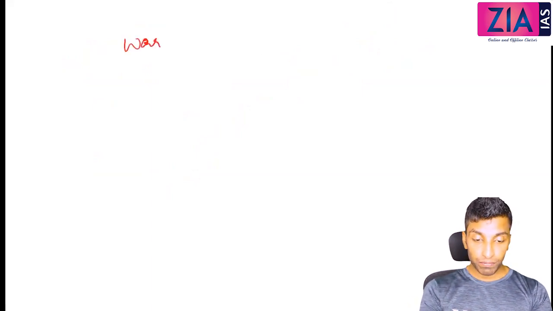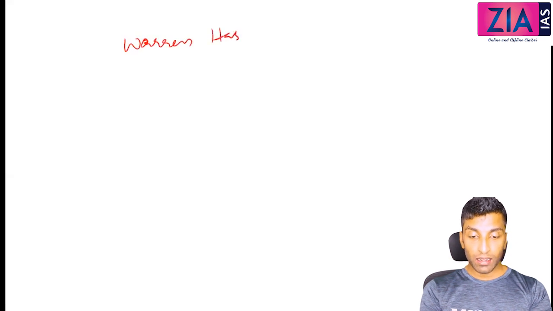Now we need to discuss the history of the Governor General. So the post of Governor General is created. Now we will see Indian history, modern Indian history, through the Governor Generals. So we will start with Warren Hastings.